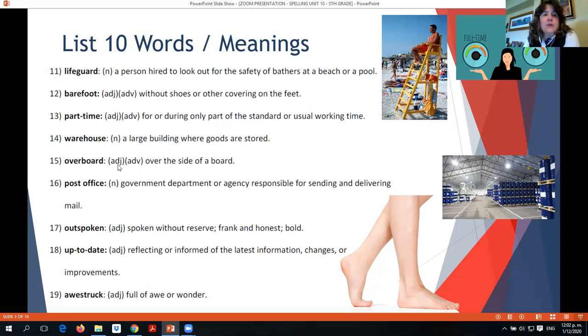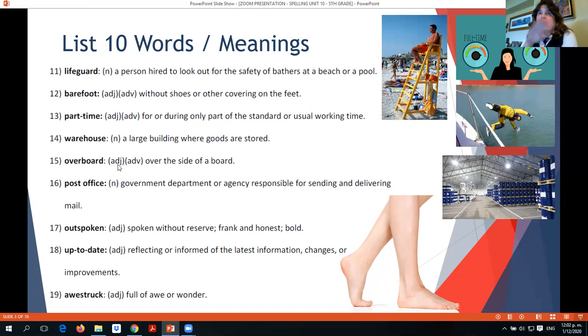Then we have overboard. It's over the side of a boat. For example, this man is going overboard because he's falling from the side of this boat. Also, when you throw the anchor from the boat, you're throwing it overboard, for example.